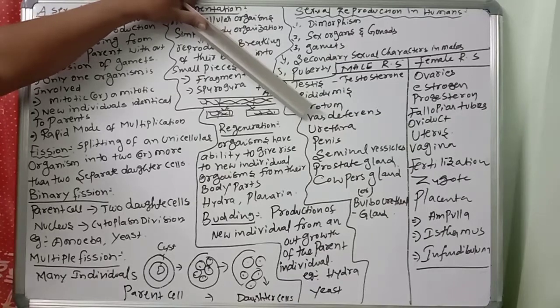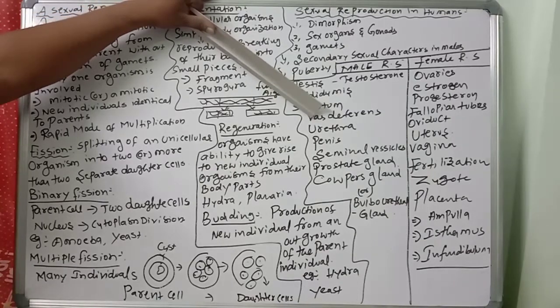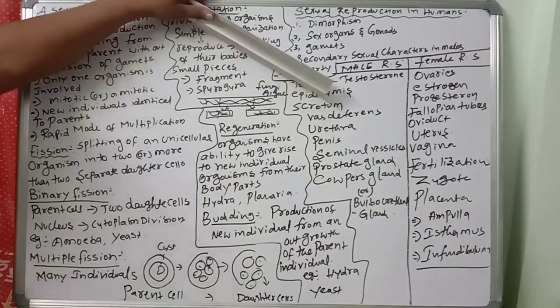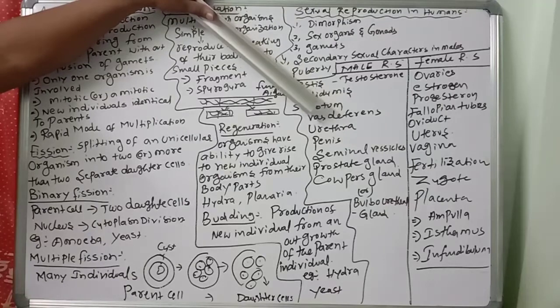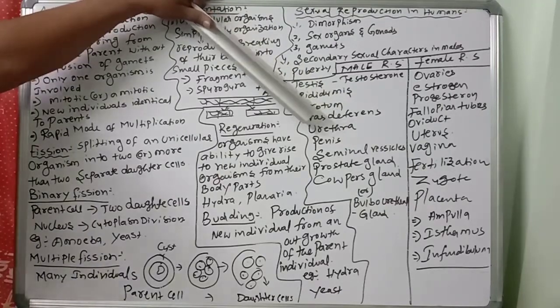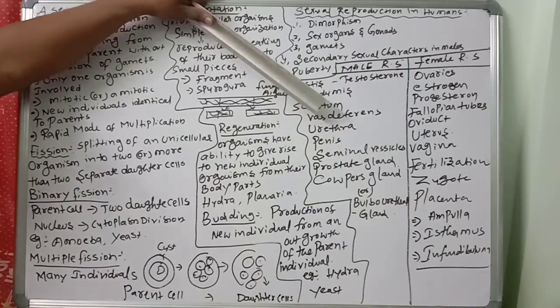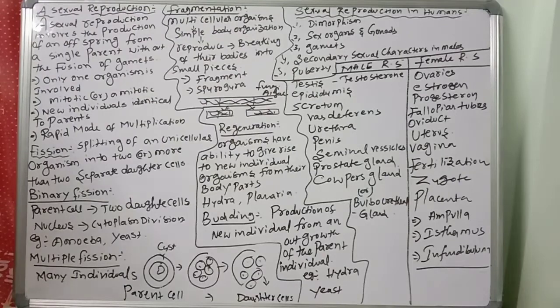Then vas deferens. The vas deferens is about 40 centimeters long. It carries sperm to the seminal vesicles. The sperms are stored in the vas deferens. The vas deferens along with the seminal vesicles open into the ejaculatory duct.